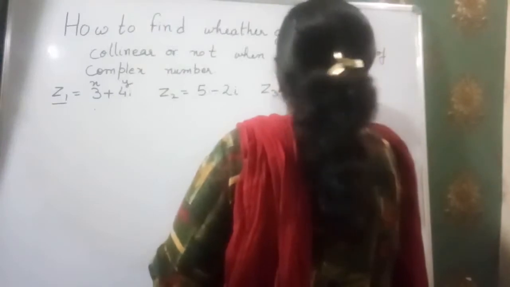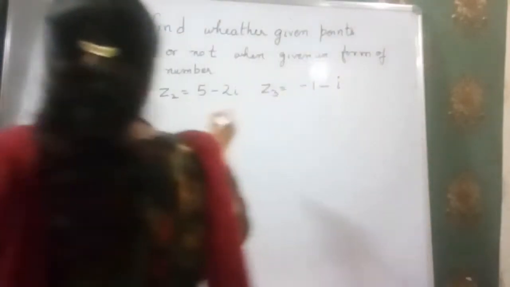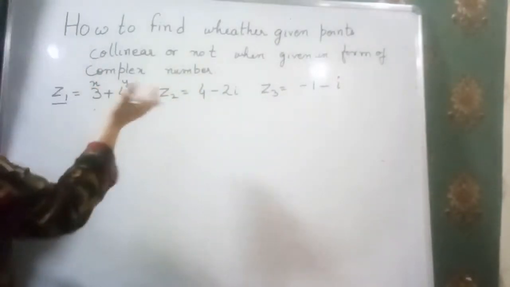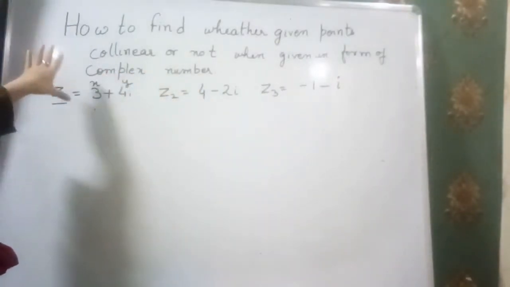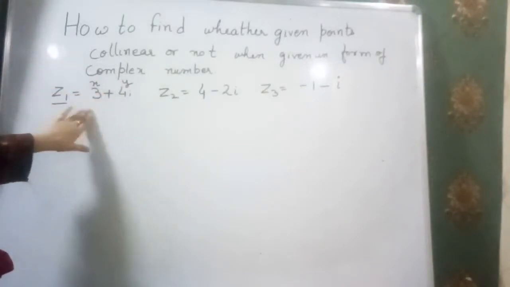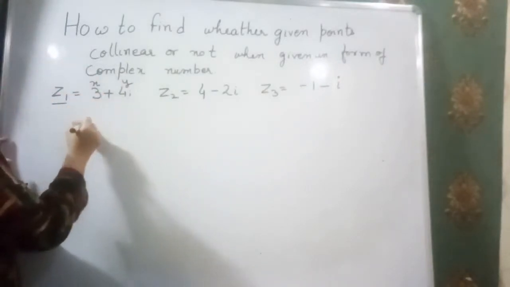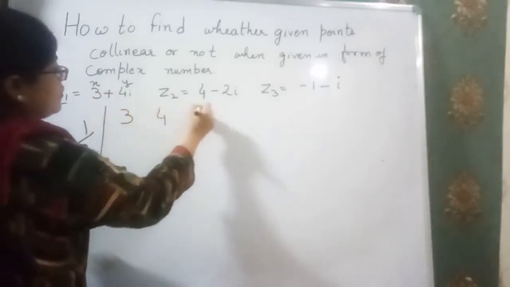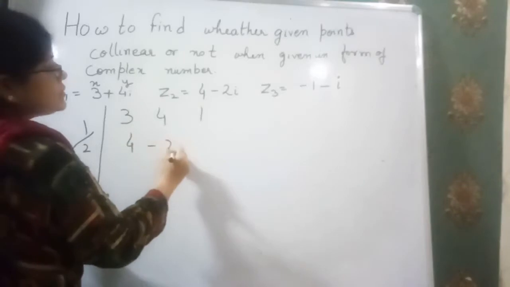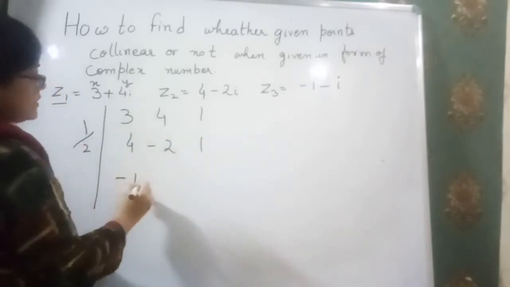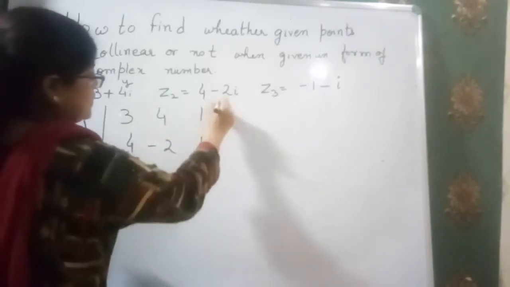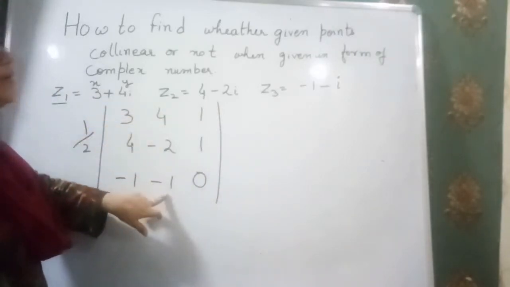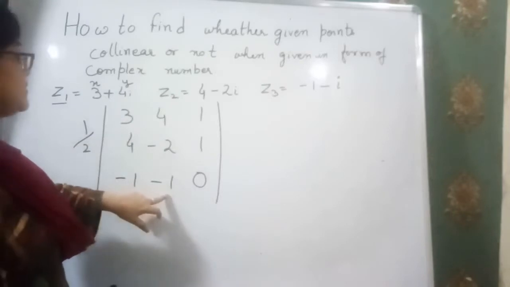minus i, and here I have 4. Clear? Now we have to find the area of the triangle for these given 3 complex points. Okay, let's see what we get here. 3 4 1, 4 minus 2 1, minus 1 minus 1 and 0. In this column I write the real numbers, and in this column we write the imaginary parts of the complex numbers.